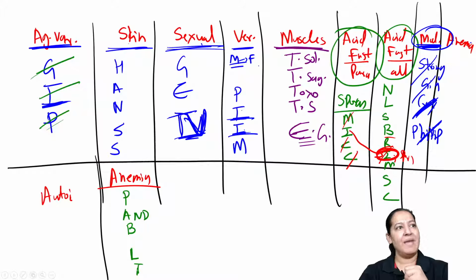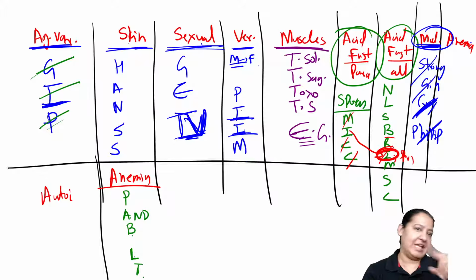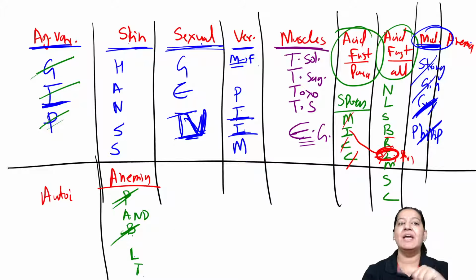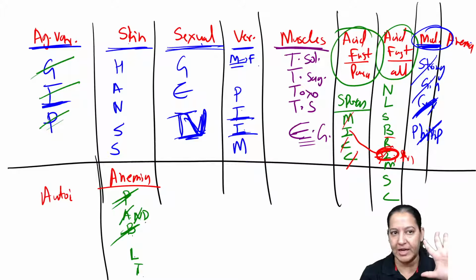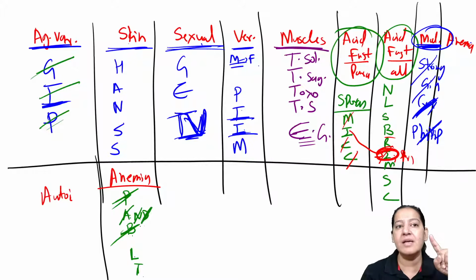Yes. So P and B L T. Yes, this is the mnemonic. So you can learn like Punjab and Bangalore league team. P for Plasmodium, B for Babesia. ये दोनों तो हो गए. What is A and N? A और N तो भाई भाई है. That is Ancylostoma duodenale, Necator americanus. D is Diphyllobothrium latum. This is Leishmania. This is Toxoplasma.